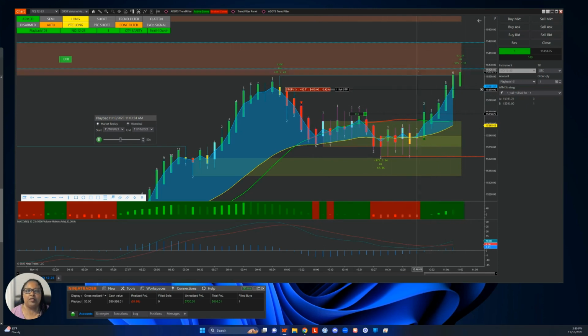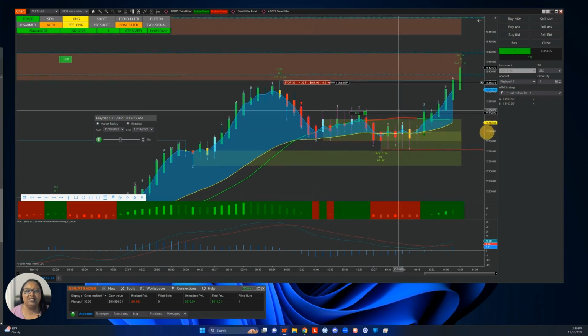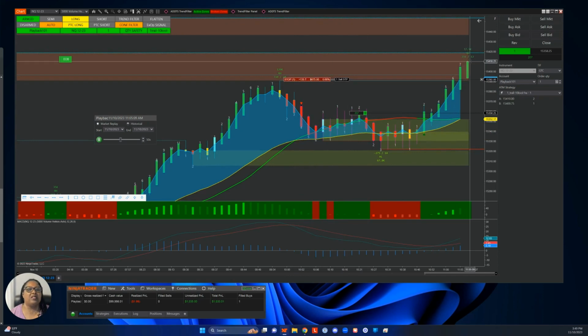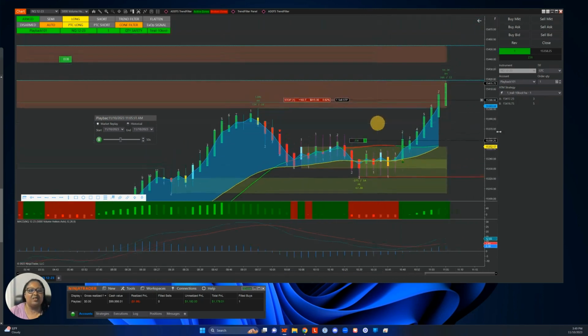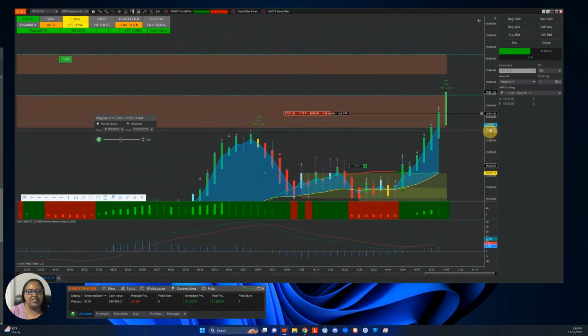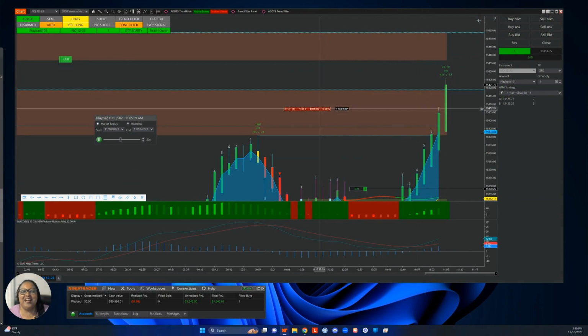If I get a little nervous because it's up here in the red, possible reversal, then I can just go ahead and move my stop loss up a little bit further. So we have over 350 some ticks. I'm at 700 and some dollars right now. Sorry, I'm trying not to make you dizzy. So it's still going up.